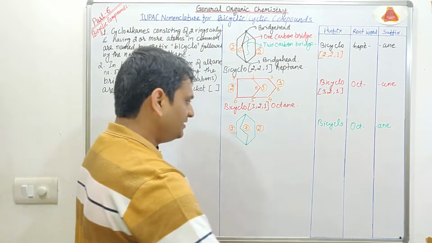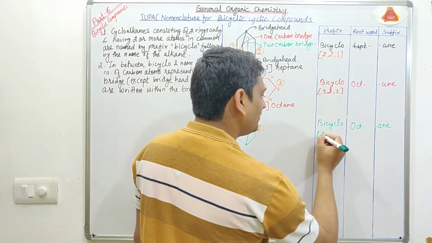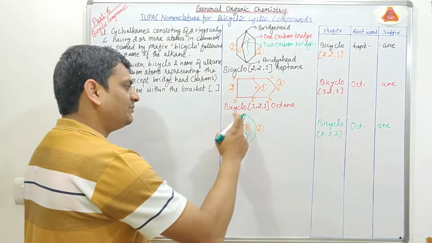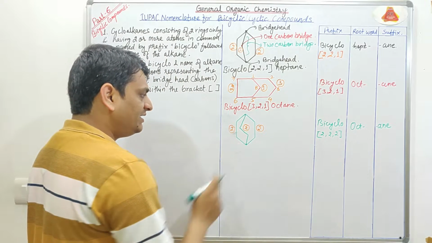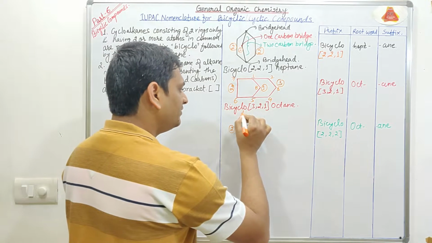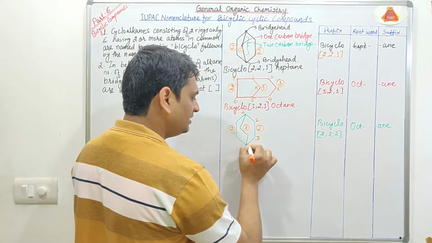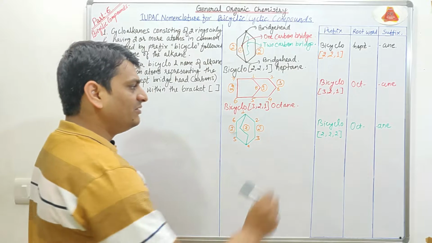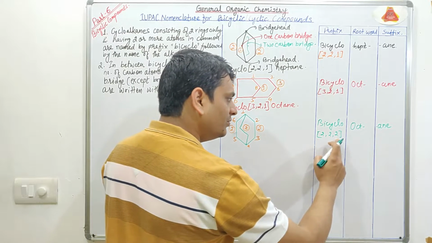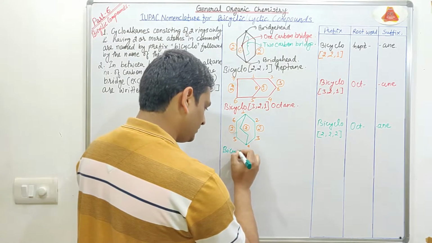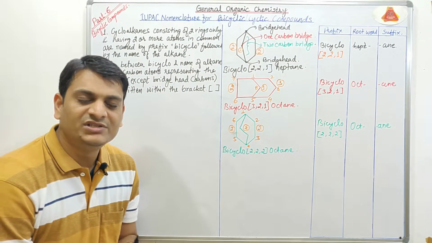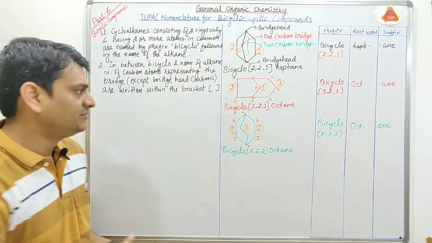So here we will write bicyclo[2,2,2]. We can start numbering from this end or this end, so it will be 1, 2, 3, 4, 5, 6. So the complete name will be bicyclo[2,2,2]octane. Now coming to the next rule: what happens if any substituent is present?